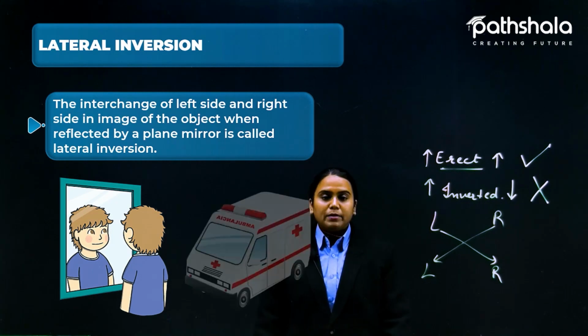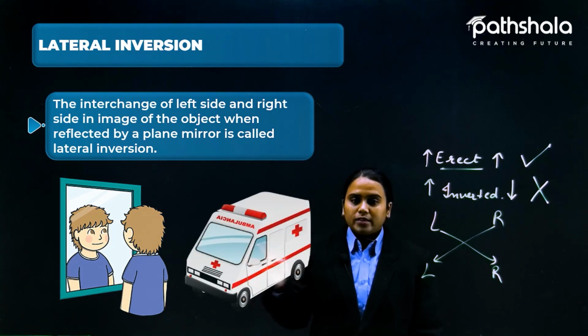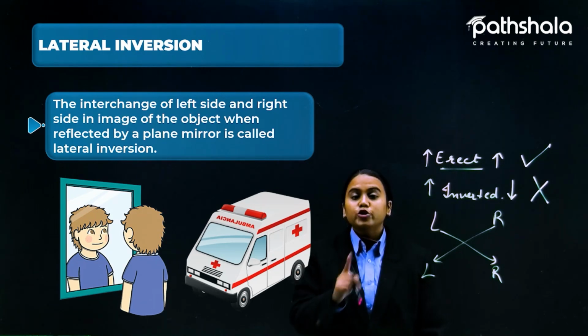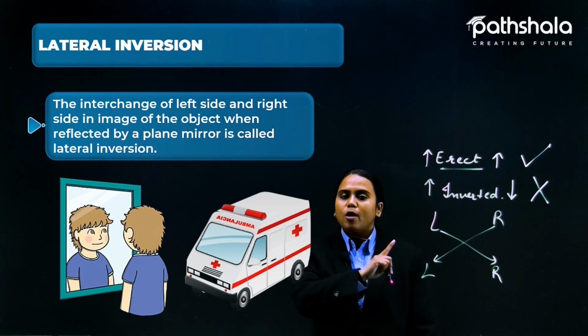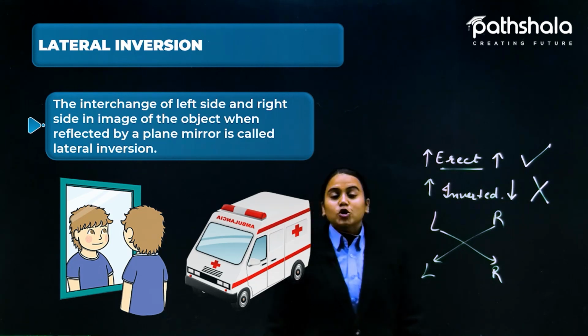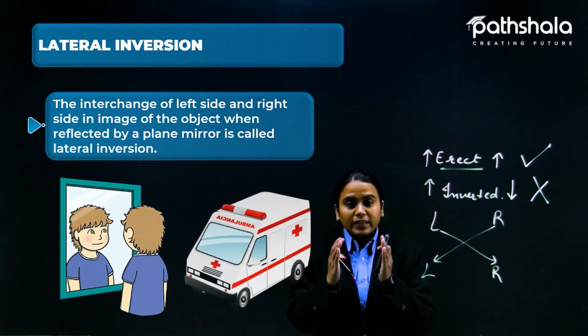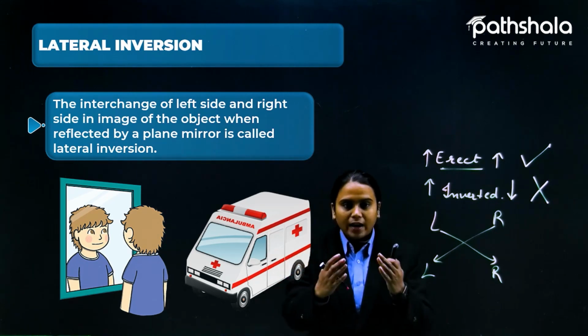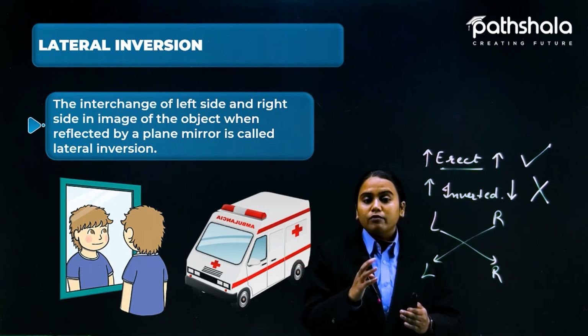And one more example, students, is the ambulance. You might have seen and observed, some intelligent students always get the observation part. Observe that the word ambulance written in front of the van is in a laterally inverted form.